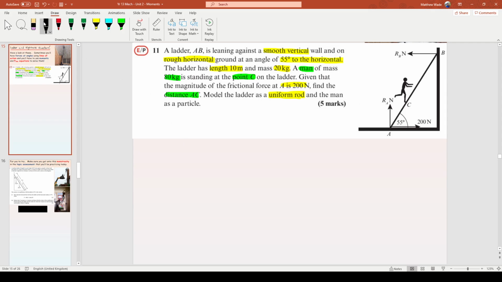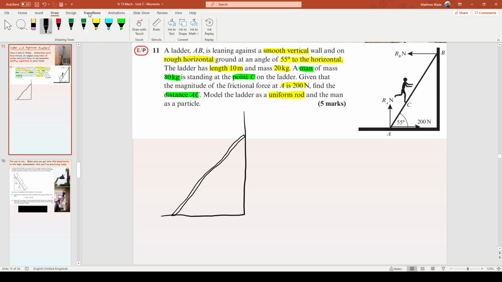Right, so what do we do first of all, buddies? That's it. You have to draw a picture, okay? I like the picture that they've given us, but they don't always give you a picture, so let's draw one. We can largely nick that picture, but let's do it. I'm going to make mine nice and big because this question could potentially be a bit tricky. I'm going to draw my ladder in 2D, so it reminds me that it has mass, that it's not a massless ladder.